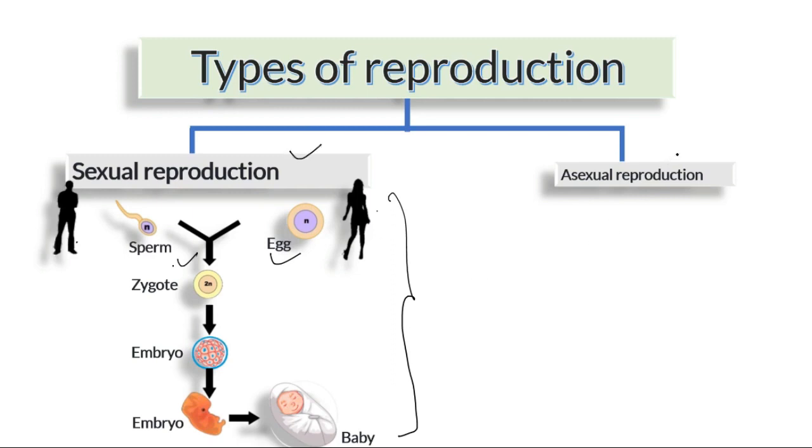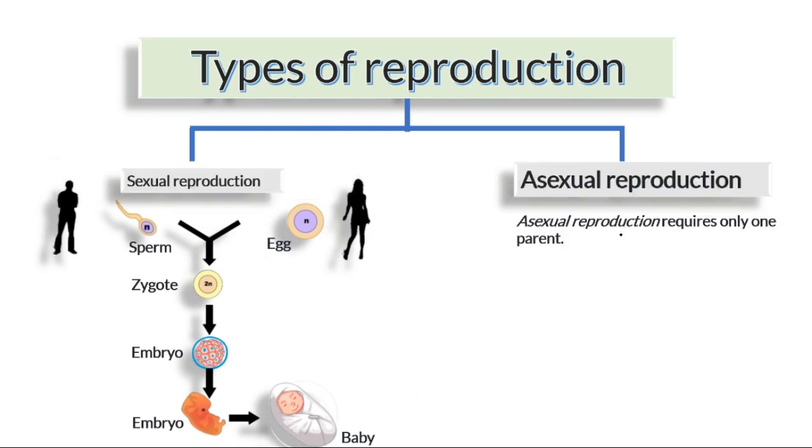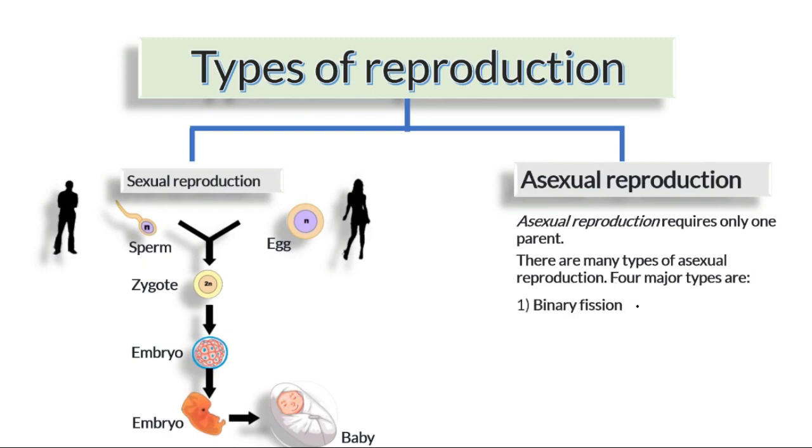Whereas in asexual reproduction we require a single parent. A single parent is enough, and there are four types of asexual reproduction: binary fission, budding, fragmentation, and parthenogenesis. In this video tutorial we shall learn a bit of all these again, right?